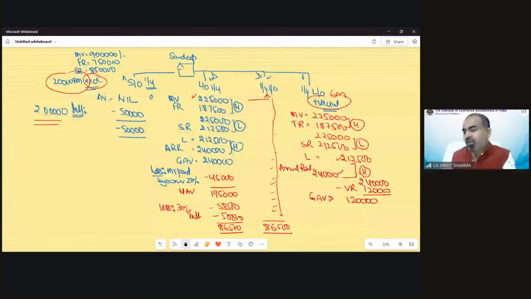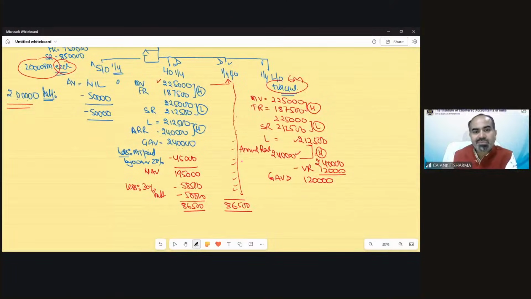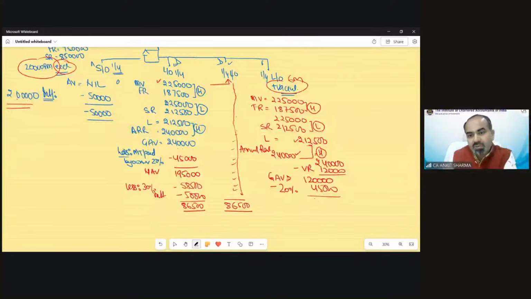Sorted. Now we just need to follow as per normal provision. The municipal tax would remain same, 20% of municipal value, 45,000. So 1,20,000 minus 45,000 is 75,000.